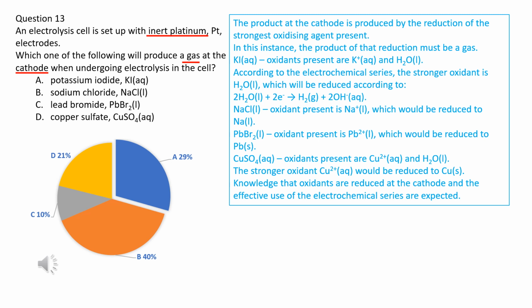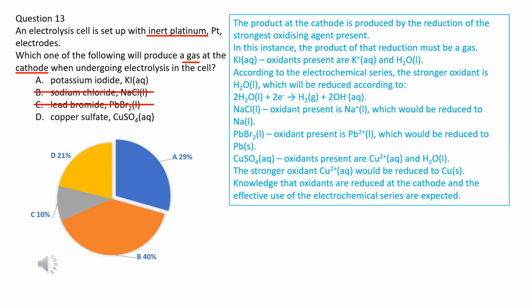In the molten salts, there is no water. The metal ions are oxidants at the cathode to produce molten metals. The products of molten sodium chloride and lead bromide are molten sodium and lead metal, not gas. So, B and C are ruled out.